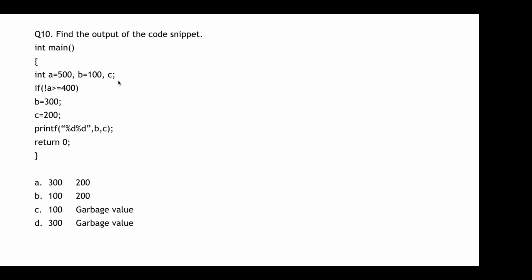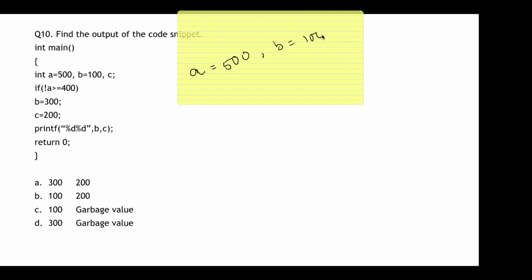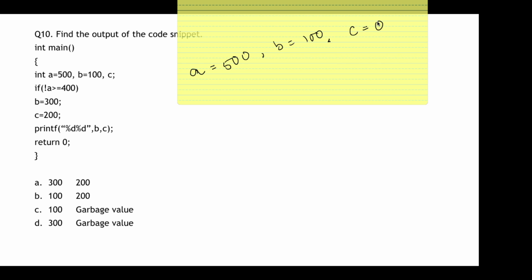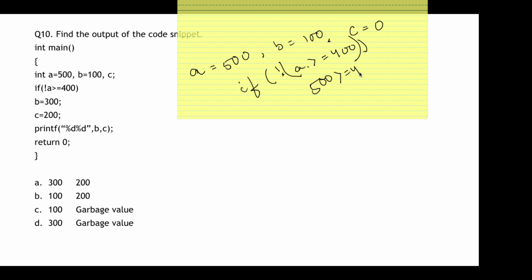Moving on to the next question. You need to find the output of this code snippet. So A is equal to 500, B is equal to 100, and C is not assigned, so C is initially 0. Now the if condition: not of A greater than or equal to 400. We'll consider this not later on, so forget this not. First let's solve for this much. So 500 greater than or equal to 400.